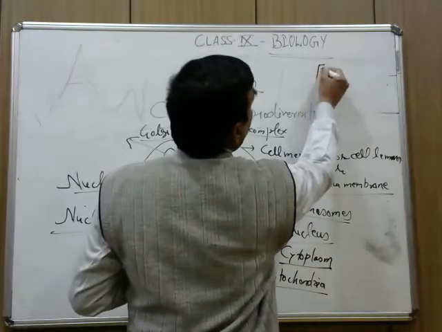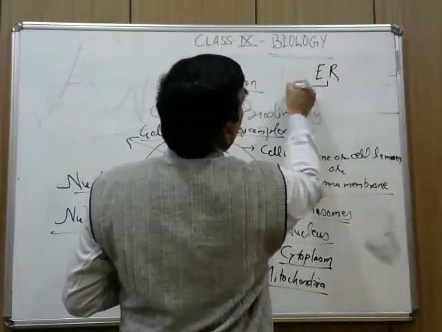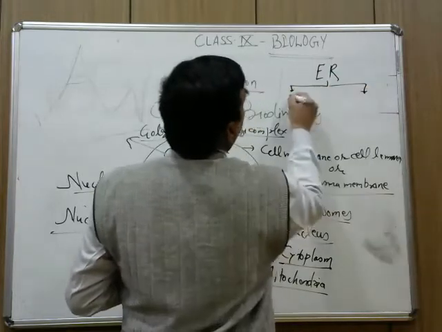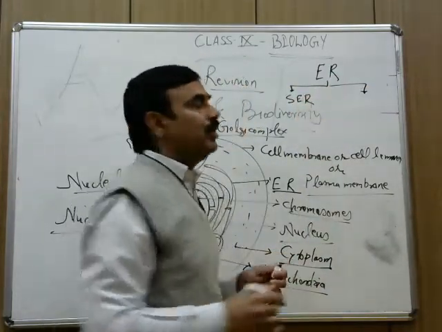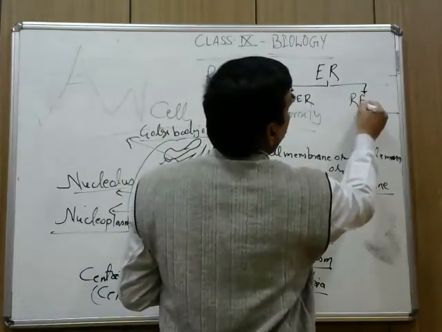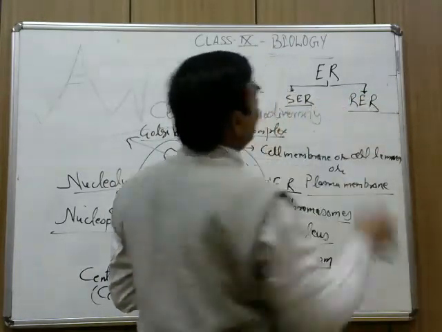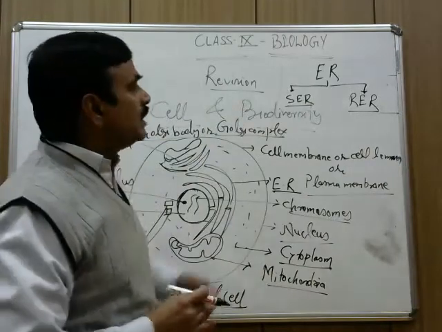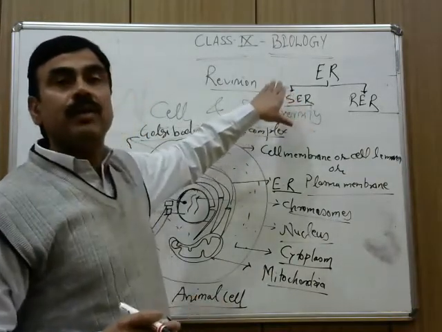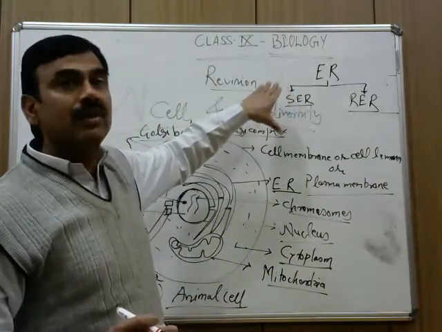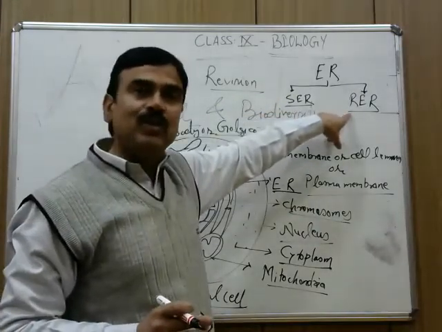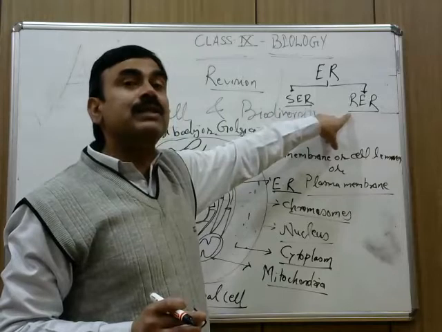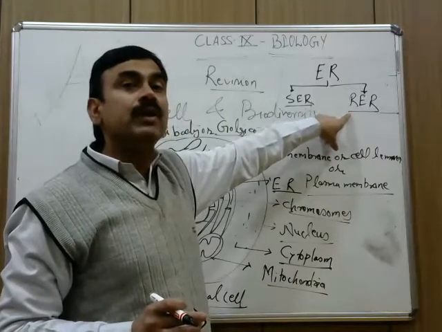There are two types, SER, smooth endoplasmic reticulum, and rough endoplasmic reticulum. Smooth endoplasmic reticulum produces the fat, and rough endoplasmic reticulum helps in the production of protein.